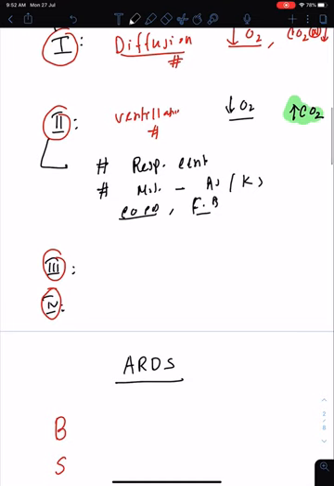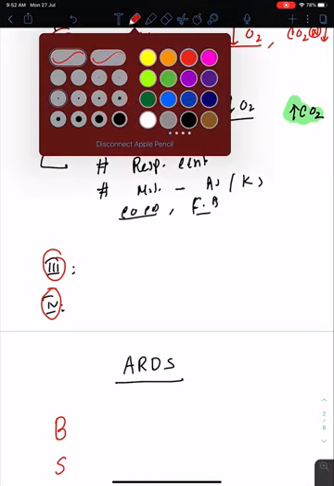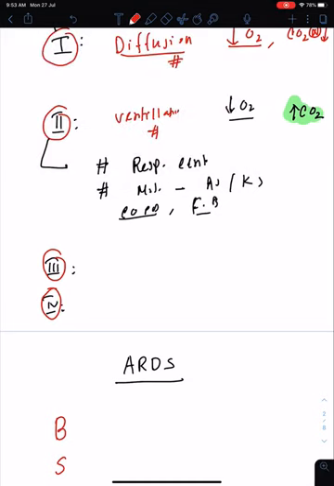Now type 3, what you have to remember is the main cause is lung atelectasis, and it occurs during the perioperative period. That is the key point in type 3. There will be a question giving the history: he is in the OT, there is a surgery going on, and suddenly there is a respiratory failure.